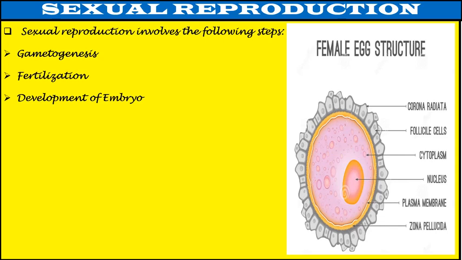Fertilization. The process of fusion of a sperm nucleus with the nucleus of ovum is called fertilization. When a sperm and an ovum fuse together, they form a zygote, the first cell of the new organism.